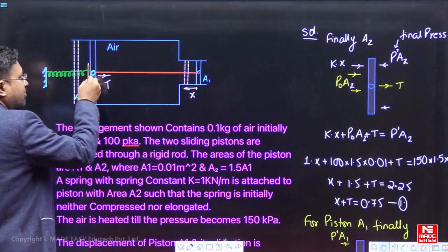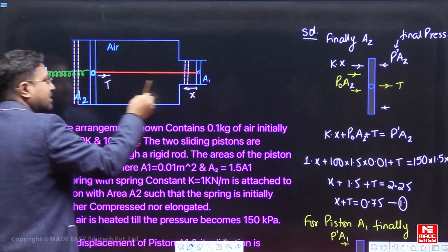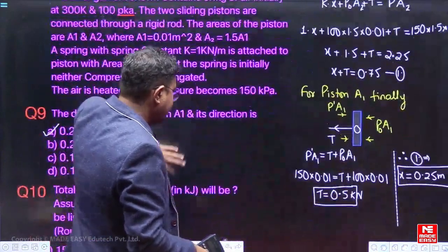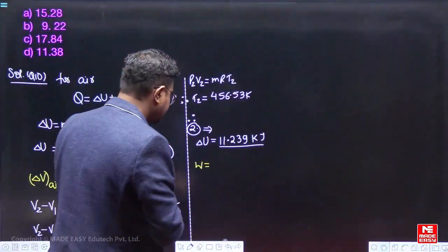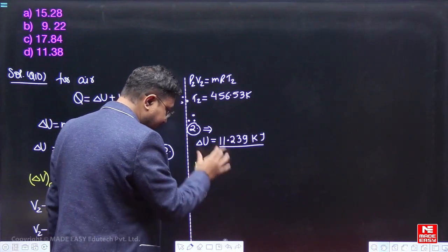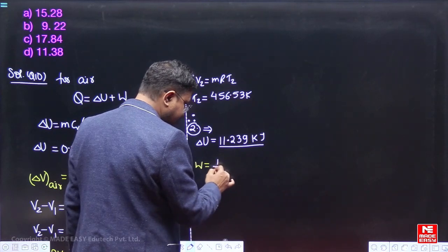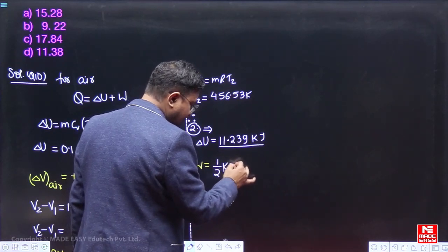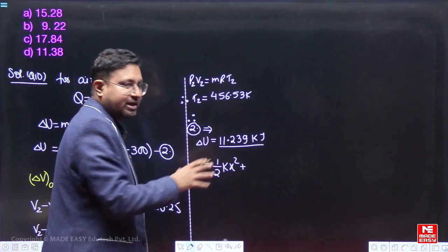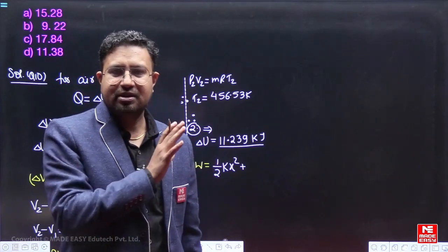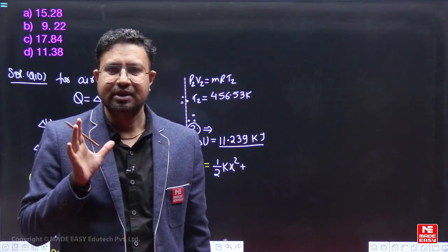So work done by the gas on the atmosphere and work done by the atmosphere on the gas, both have to be included. So we can say the net work done by the gas should be equal to the energy which is stored in the spring, which is half kx square, plus this is the net transaction with the outside. So spring energy, that will come from the air.